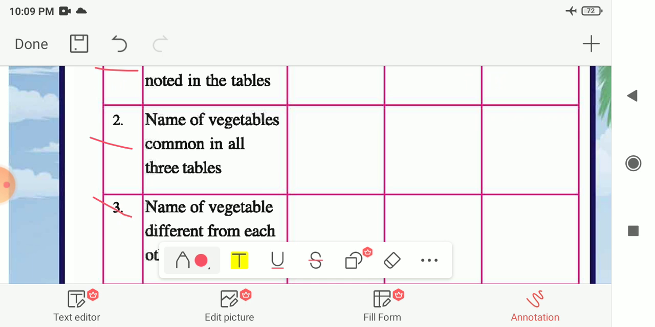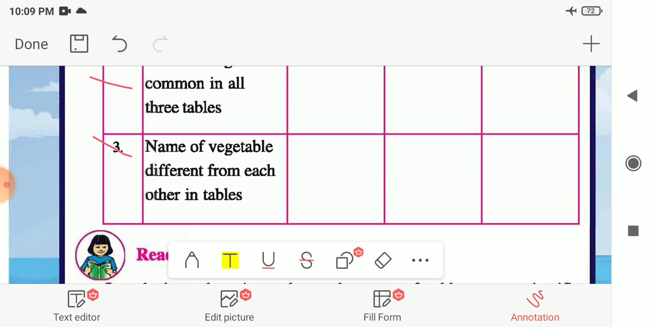In the last row, you have to write the names of the vegetables different from each other in the tables. That means the kind of vegetables which can be seen in a particular season or a particular month of June, September and December. So now let us see the answer for this table.